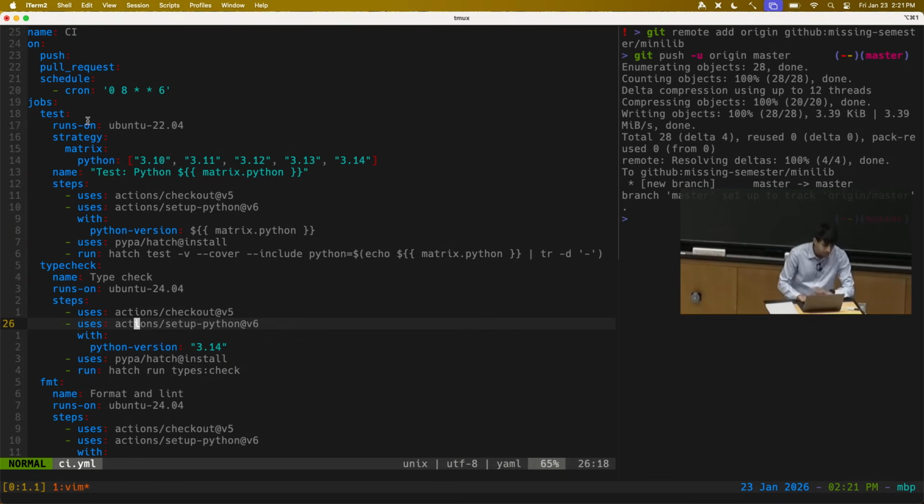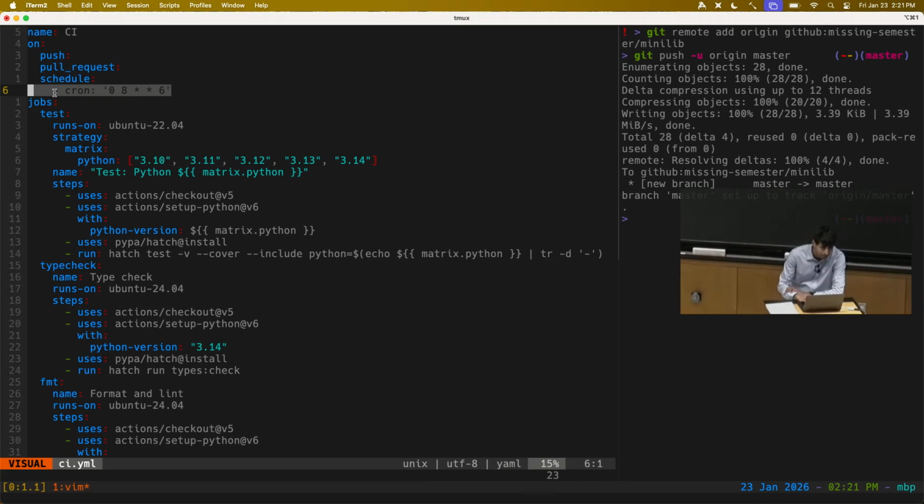So in this case, this is just a single file. There are a couple components of this that might be interesting to look at. You can instruct the CI service to run your script on a variety of events. So here I'm saying whenever I push changes, whenever somebody makes a pull request, or on a schedule. This is a particular syntax you can look up, and it'll run these checks automatically.